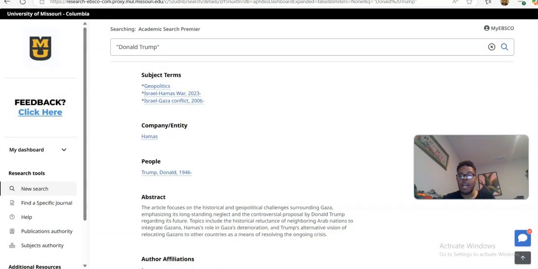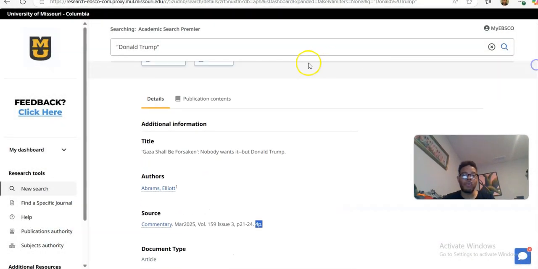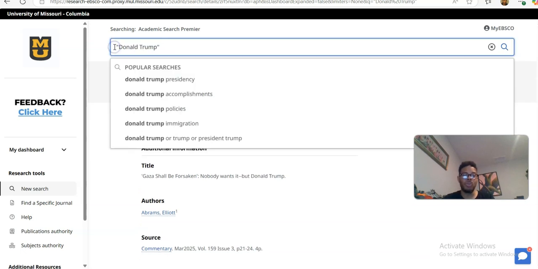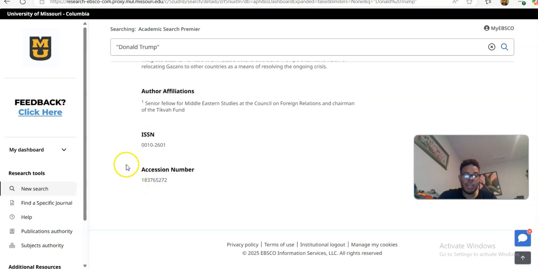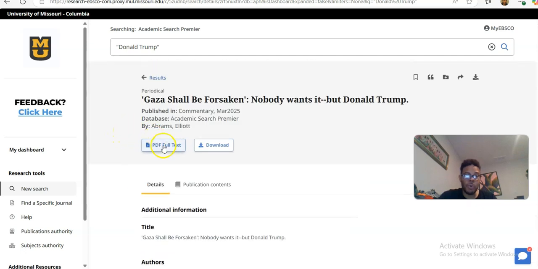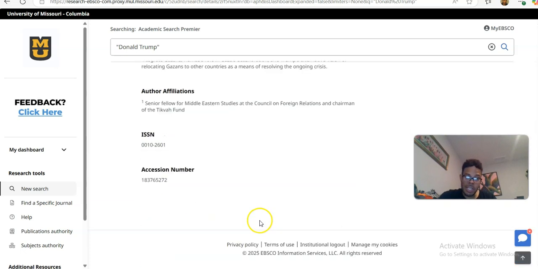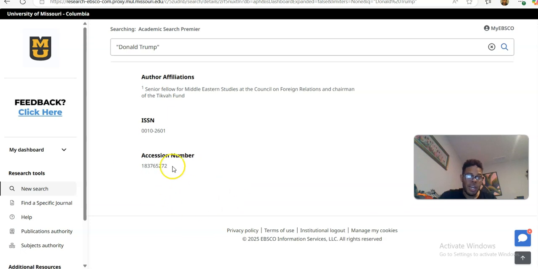What we have right now is a keyword form of search. As long as Donald Trump, those two words, appear together anywhere in the record, and that can include an abstract, that can include full text if the full text is in HTML form versus PDF. So don't worry if it's PDF full text, but if it's HTML full text, it can pop up right under this information.